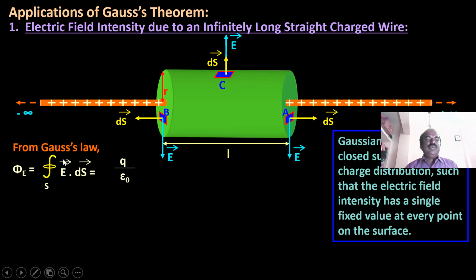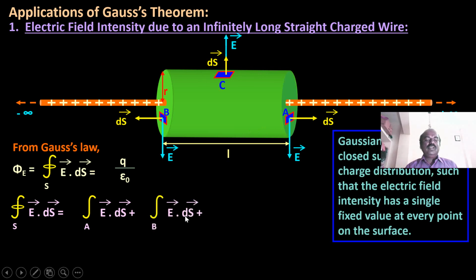Now from the Gauss law we will have closed integral E dot dS equal to q by epsilon 0. Now the closed integral E dot dS for the surface A, then surface B, then surface C also can be written. So through the three sides there are electric lines passing through the surface.